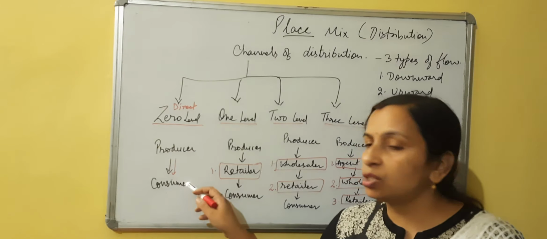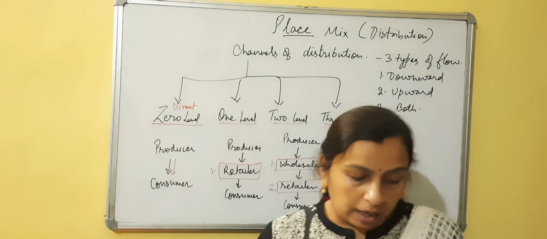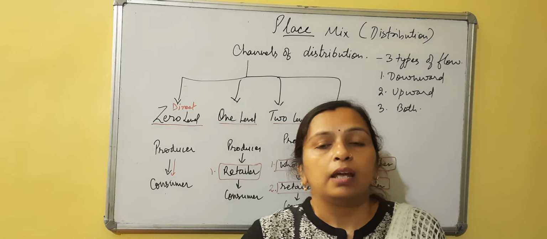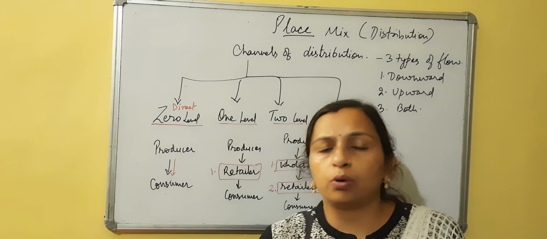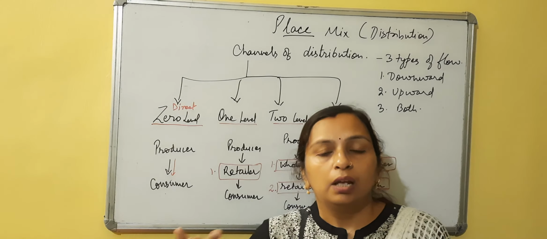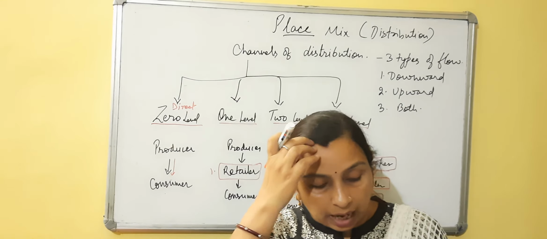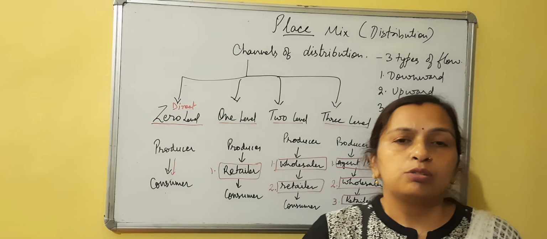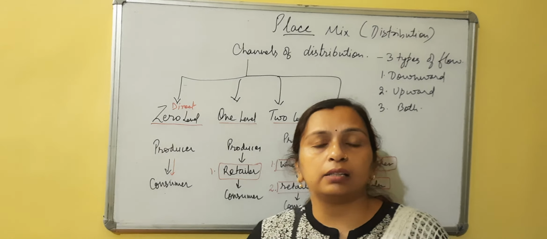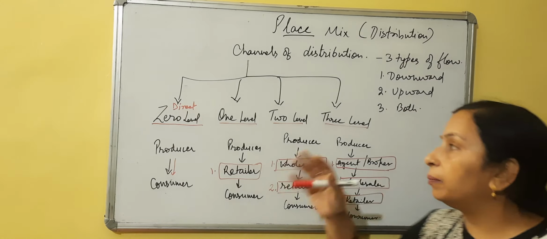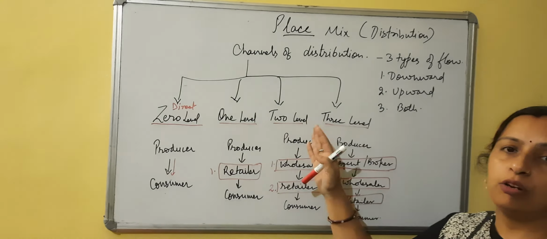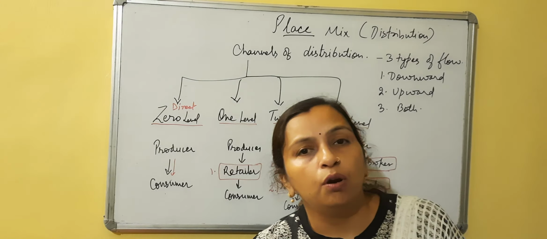Or if they want to control the channel of distribution, they will go for zero level. Otherwise, if they are not financially sound and don't want to control the channel of distribution, they will go for longer. There are other considerations related to government and competitors. So different factors determine which channel of distribution the company is going to follow.